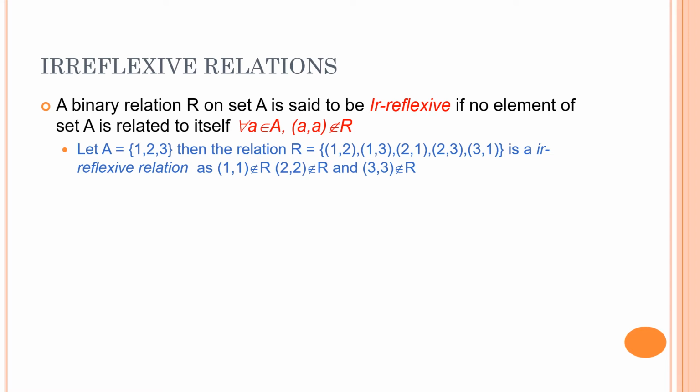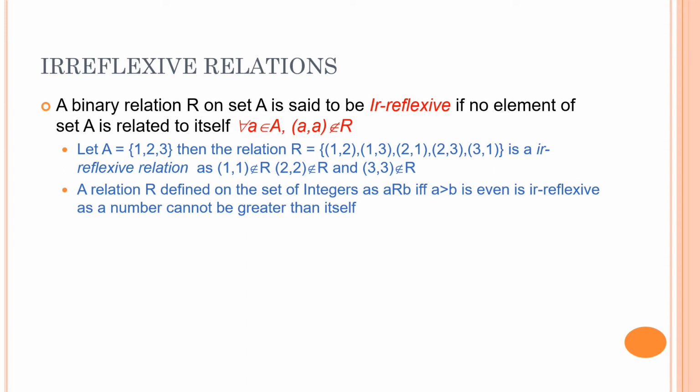Let's take this example. If A is equal to {1, 2, 3}, then the relation {(1,2), (1,3), (2,1), (2,3), (3,1)} is an irreflexive relation. As you can see, neither the pair (1,1), nor the pair (2,2), nor the pair (3,3) is present in the relation. As another example, we can take a relation R defined on the set of integers as a related to b if and only if a is greater than b, is irreflexive, as you cannot tell me any number which is greater than itself. You think over it, there is no number which will be greater than itself. So this particular relation is irreflexive.